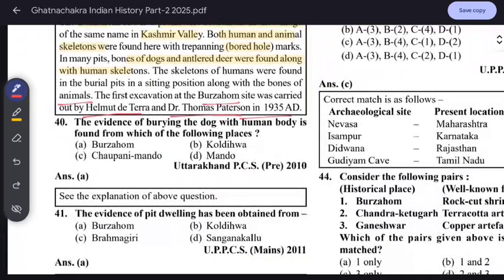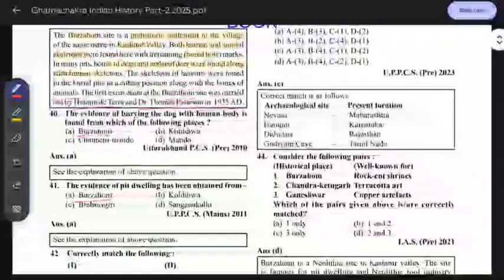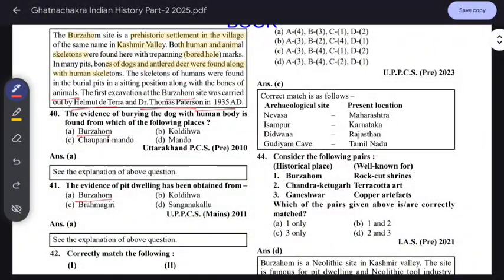Now, the evidence of burying the dog with a human body is found where? Burzahom, same things we have read. The evidence of pit dwellings has been obtained from Burzahom, like a hole, a bored hole.